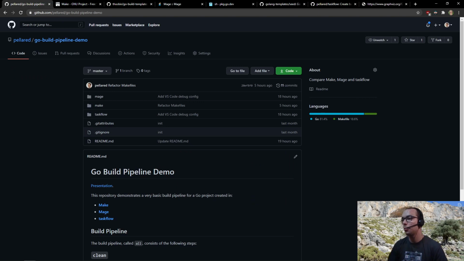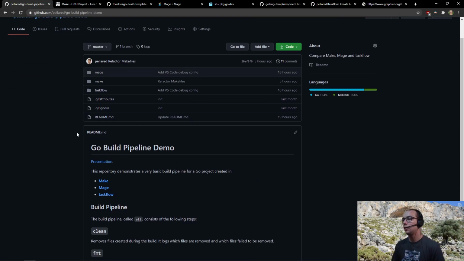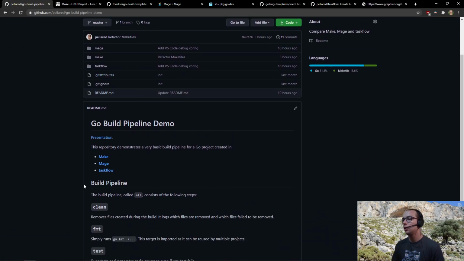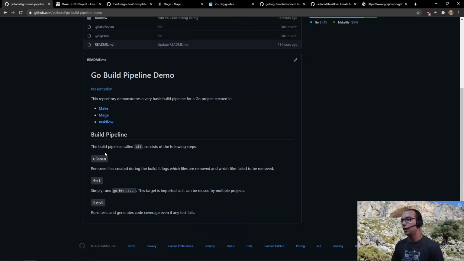For purposes of this presentation, I have created a little repository which contains a very simple build pipeline created in all of these three tools. The build pipeline is called all and consists of the following steps.